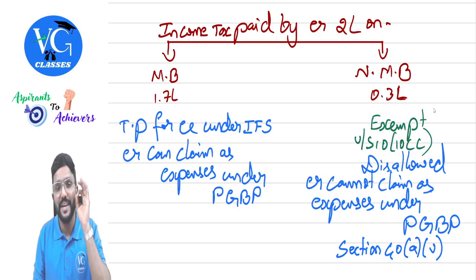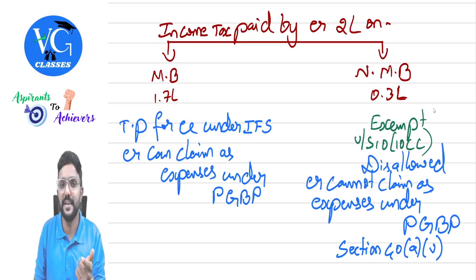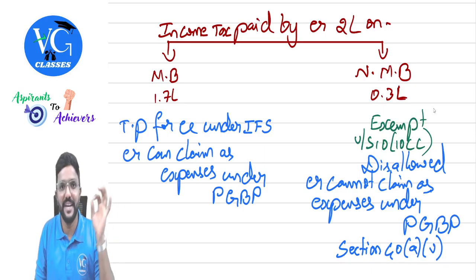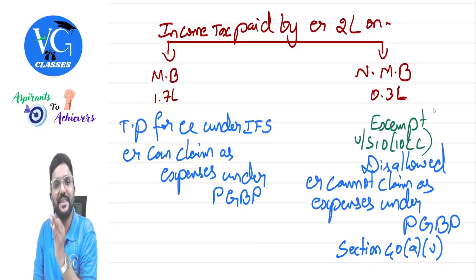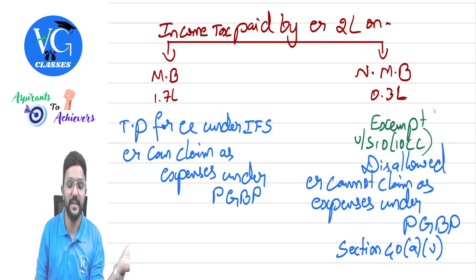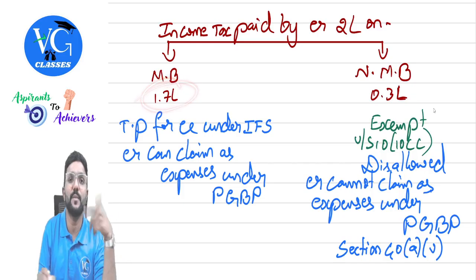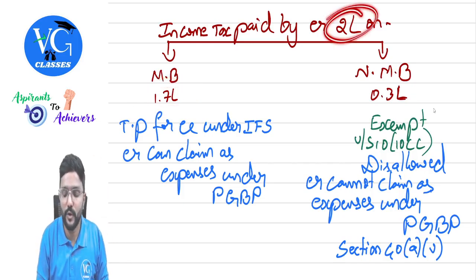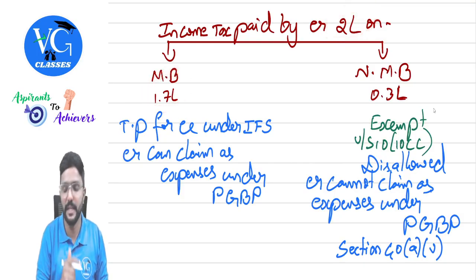If the employer pays tax on his own income, he cannot claim deduction because section 40 will not allow it. But here, the employer is paying income tax on the salary income of the employee. How much? 1.7 lakh on the monetary benefit. That is allowed as an expense. Okay. So out of 2 lakh, 1.7 lakh is on monetary benefit.